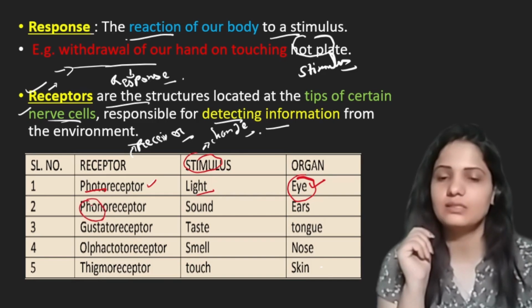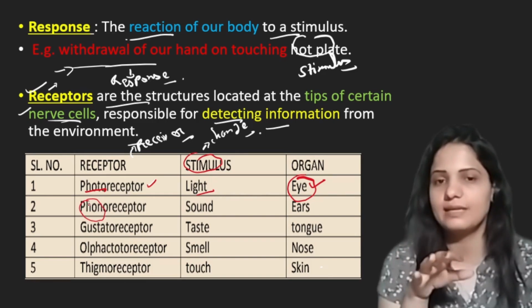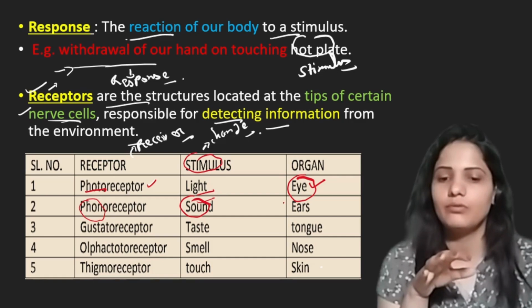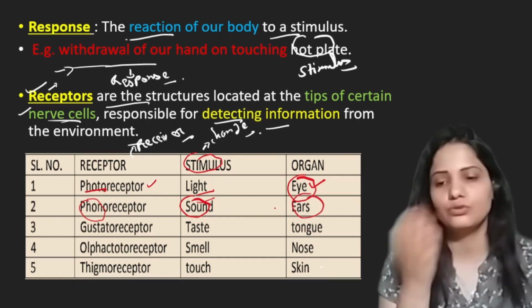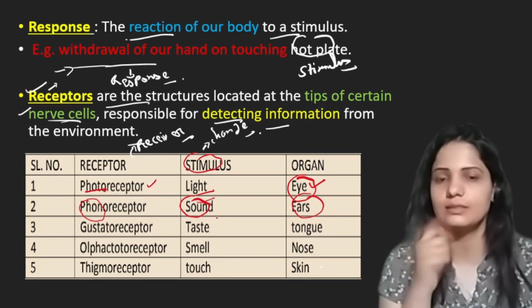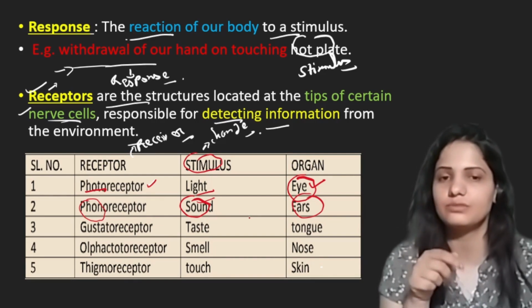Phonoreceptors. Phono means sound. So for phonoreceptors, the stimulus is sound, and we hear sound with the help of ears. So they must be present in ears. Phonoreceptors are present in ears, and the stimulus for phonoreceptors is sound.